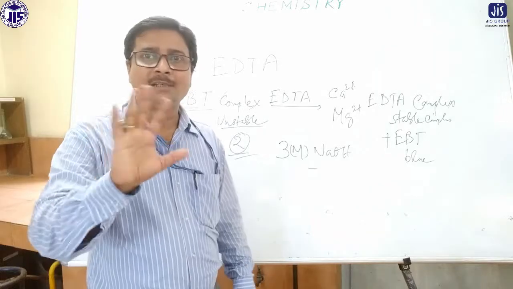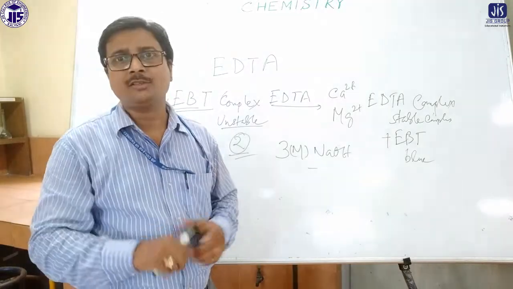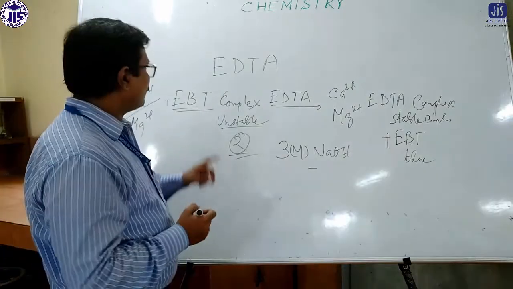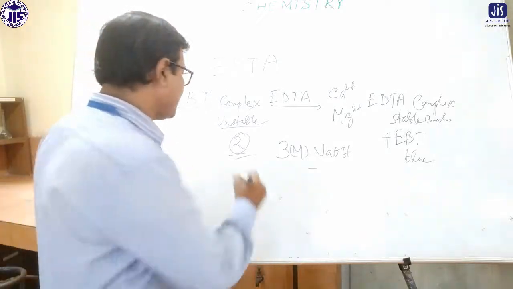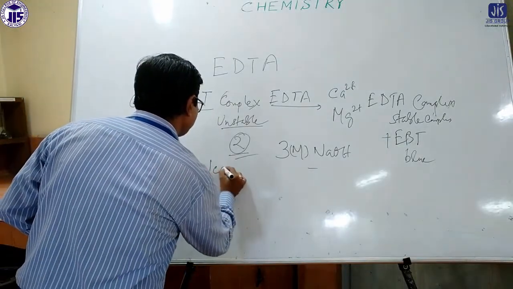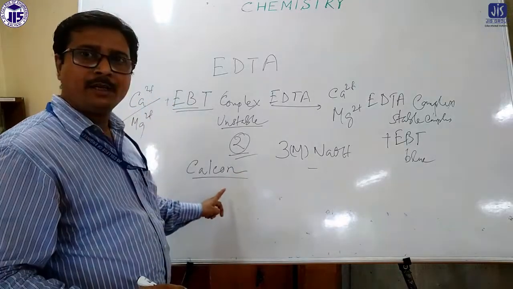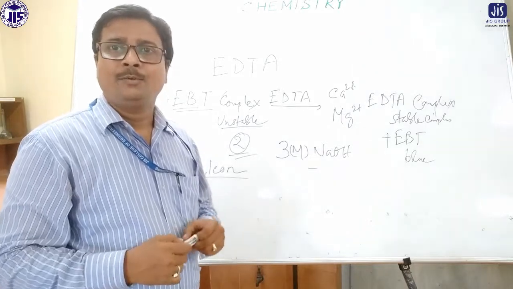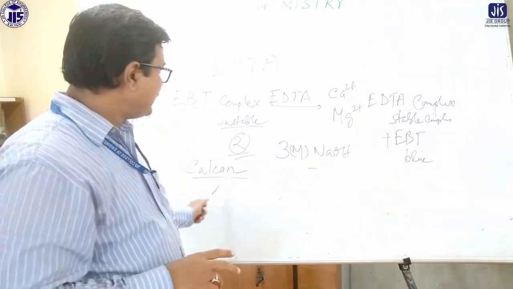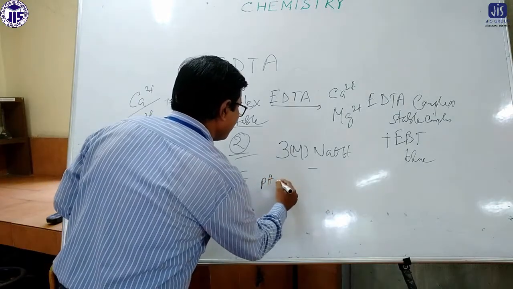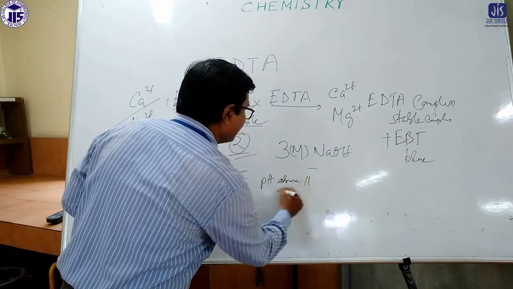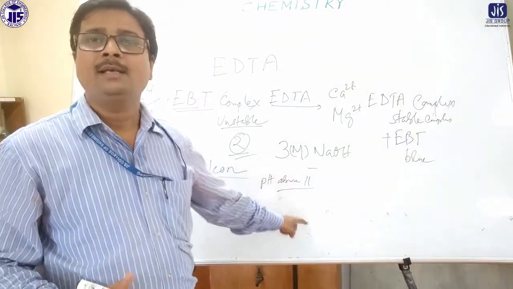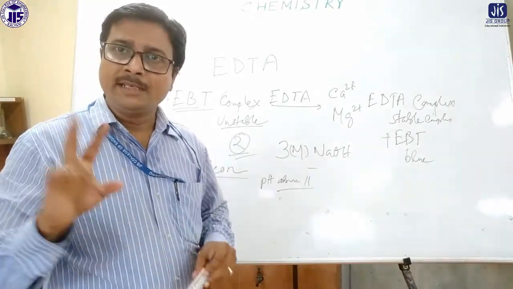Now at that particular pH, EBT does not act as indicator because it is above 10. Okay, so which is the suitable indicator for this? Now for the second step, the indicator is Calcon. In the second step, we are using Calcon indicator. Clear? So in the second step, we have to use Calcon indicator. Why? The pH of the solution is above 11. That's why it is the suitable indicator for this pH. That's why we are using a different indicator. So 2 indicators are used.